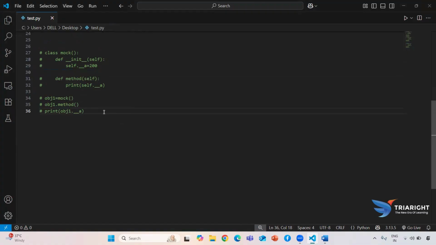Now I want to change that particular value, but from the outside. So how to make it possible? With the help of two more extra methods, called the getter method and the setter method. These two methods are available inbuilt. So now we are going to understand what the getter method is and what the setter method is.